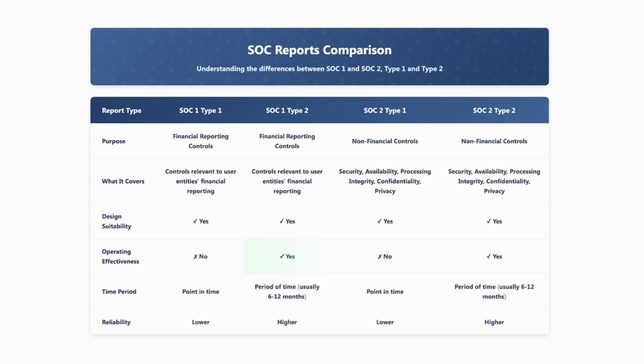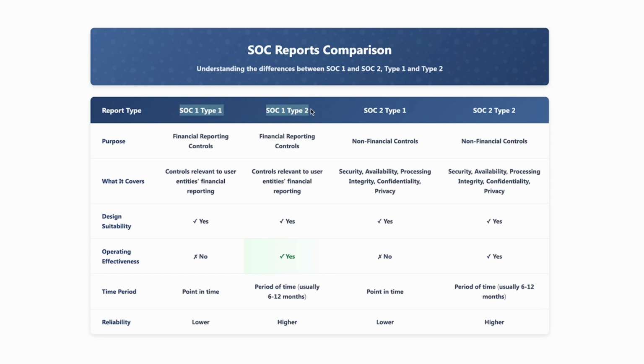Okay, so the first question is, do we need a SOC 1 or SOC 2 report? SOC 1 reports are for controls related to financial reporting. So we know it's going to be a SOC 1 report, because a SOC 2 report is talking about non-financial reporting, such as data security, availability, processing integrity, confidentiality, and privacy. So that's not related to this scenario.